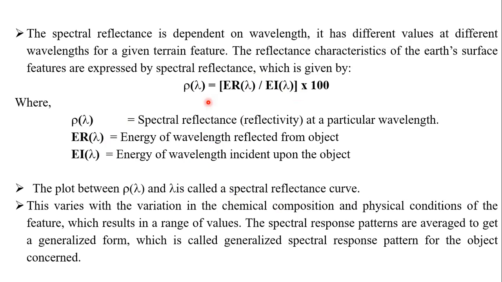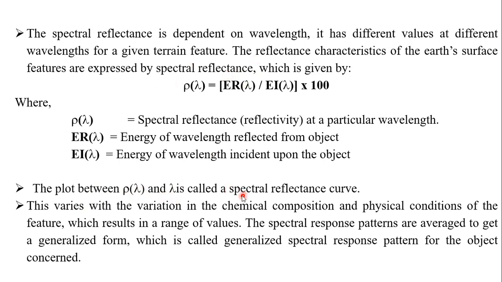For example, we can expect more reflectance from the banana crop. Most physical objects like buildings will absorb the radiations. If you direct energy on a water body, the reflectance is very low. So if you plot a graph between rho lambda, the spectral reflectance, and the wavelength, we get one graph.